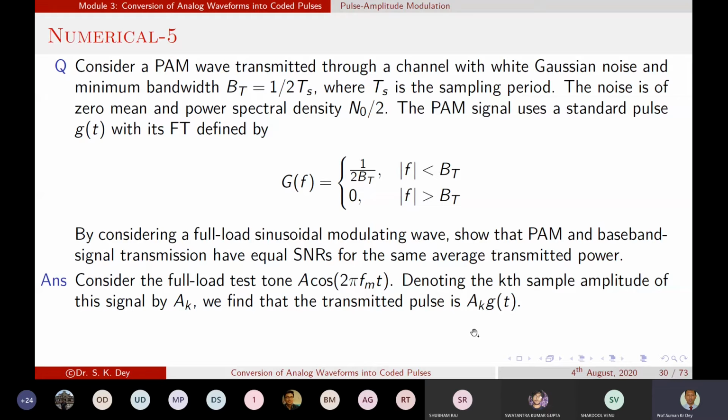The pulse is transmitting through the channel. Now if we want to calculate the power, ak is the discrete term and g of t is the continuous signal.